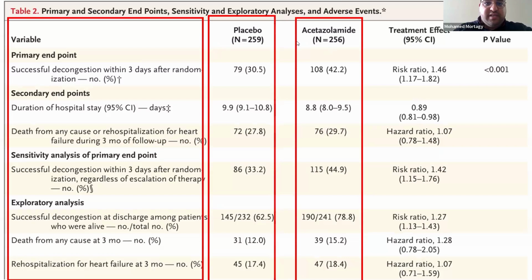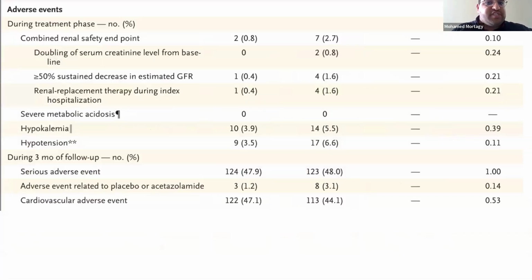So this is regarding the first outcome. I'm not going to go into the other outcomes, but I can also compare them and see. But again, it's not just a matter of 12% improvement of decongestion. You have to look at the adverse events as well. So those are the adverse events. For the renal safety endpoint, meaning acute kidney injury or anything related to the kidney, it's more in the acetazolamide.